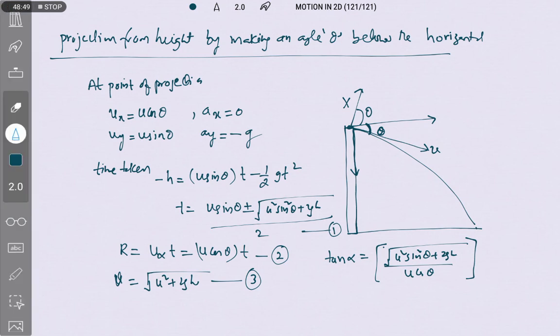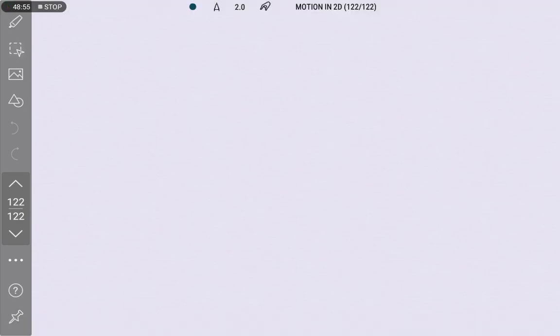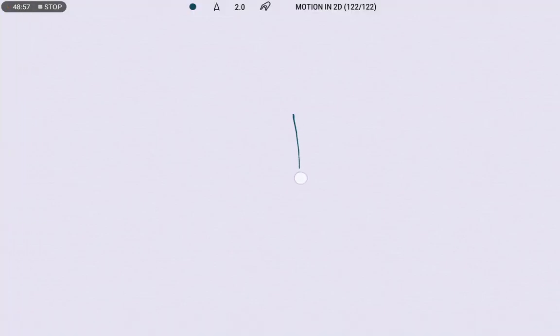Okay, let us take one comparison between the different projections here. Let us take different bodies projected from the same height.